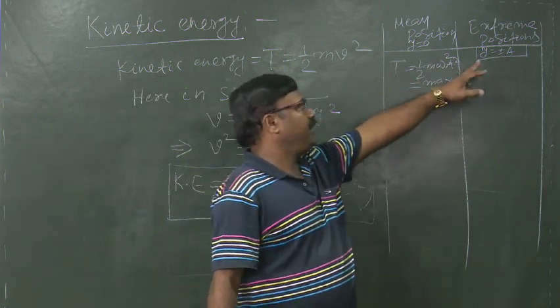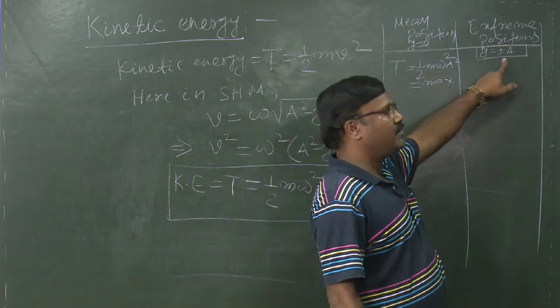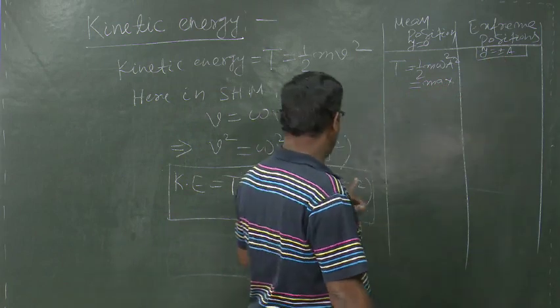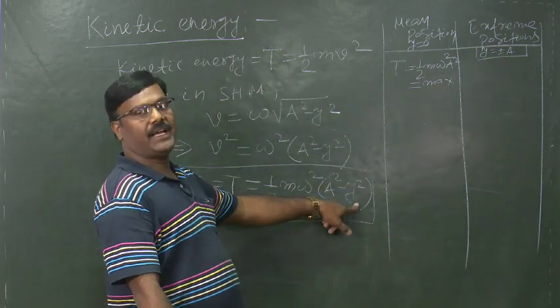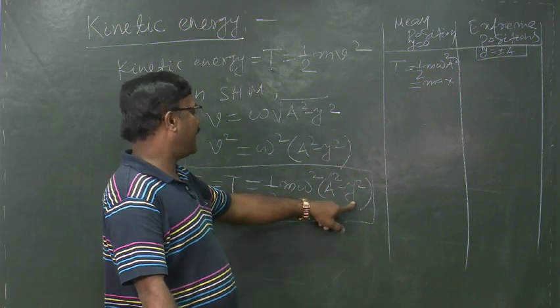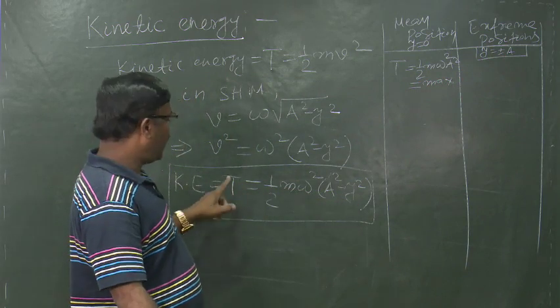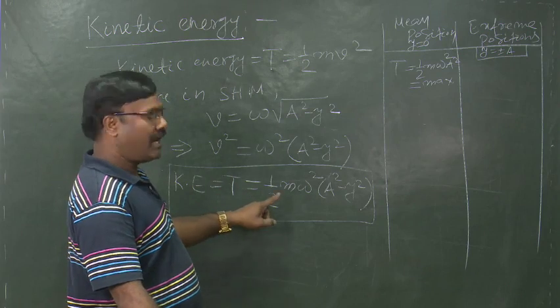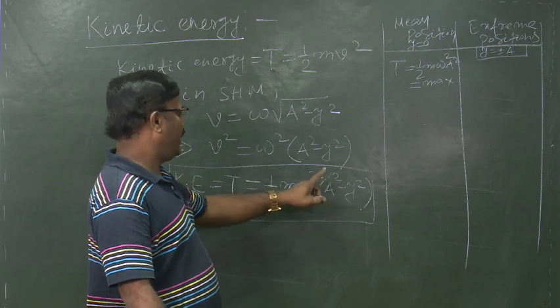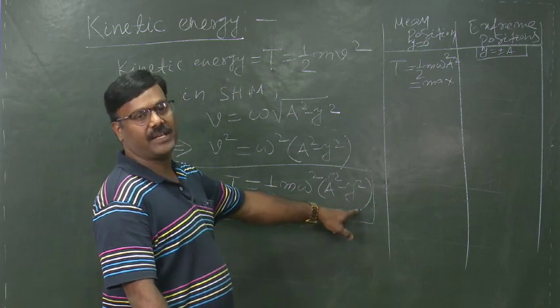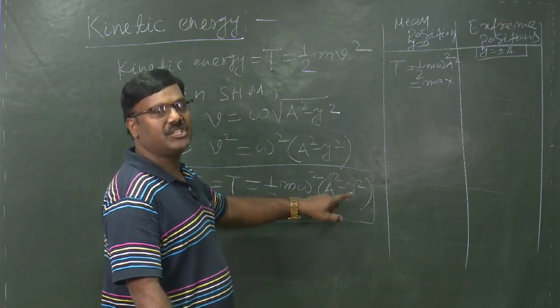Similarly, at the extreme positions y is equal to plus or minus a. So, putting the value of y here, we get T is equal to half m omega square into a square minus a square, which gives 0.